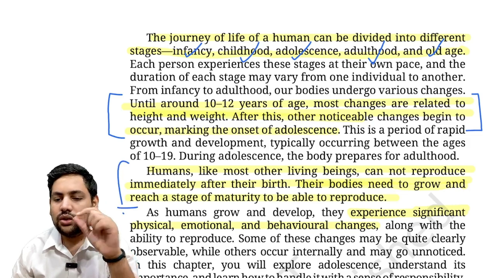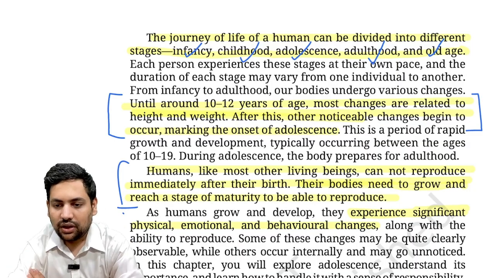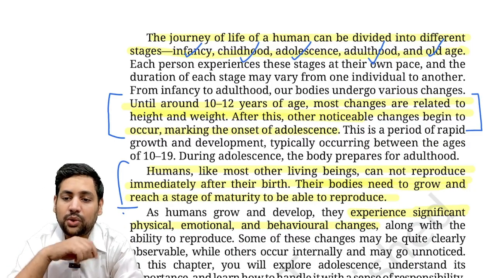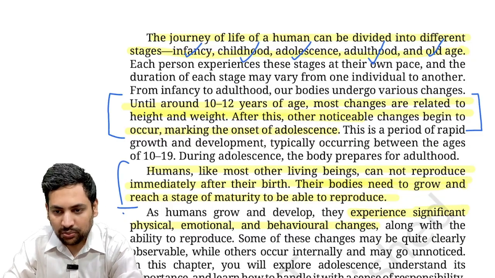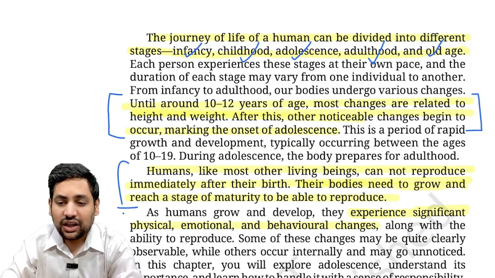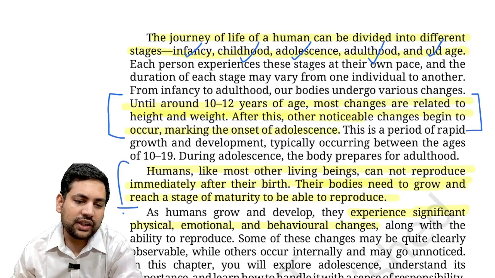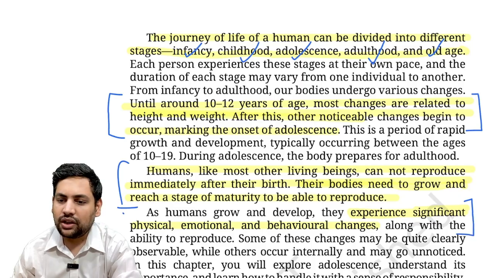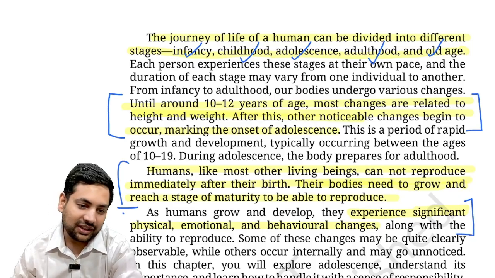So, adolescence is not the period where your body can reproduce. It is actually the period where your body is getting prepared to have reproduction or to make you an adult. That is adolescence. Now, as humans grow and develop, they experience significant physical, emotional, and behavioral changes as well. So, all this we'll try to study in this chapter.